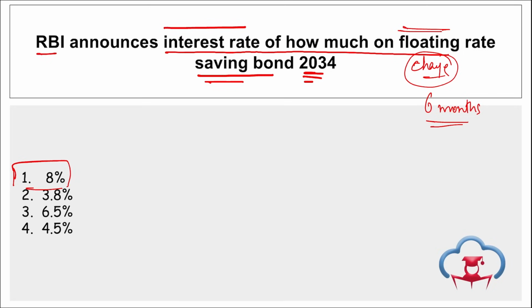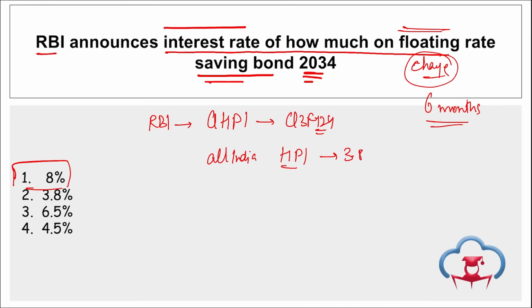Apart from this, remember in March, RBI's quarterly house price index for the third quarter of FY24 was released, and the all India HPI, that is house price index, increased by 3.8%, correct?